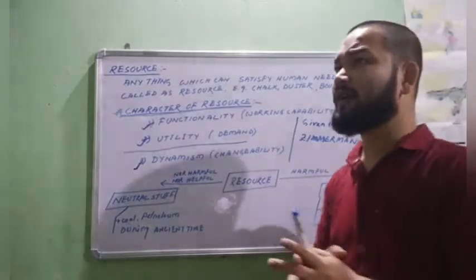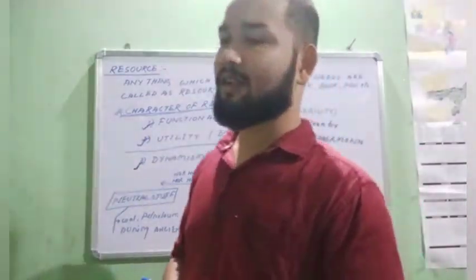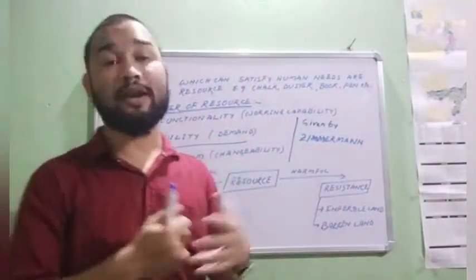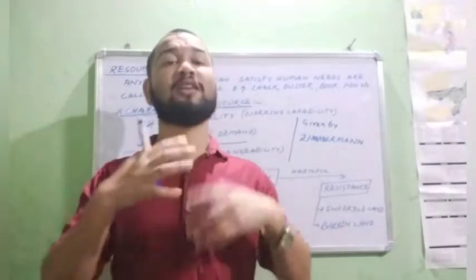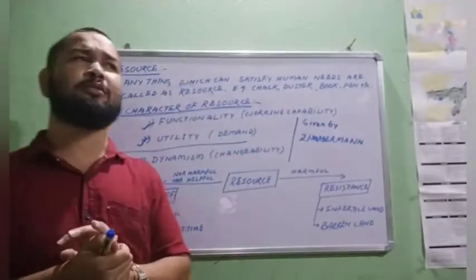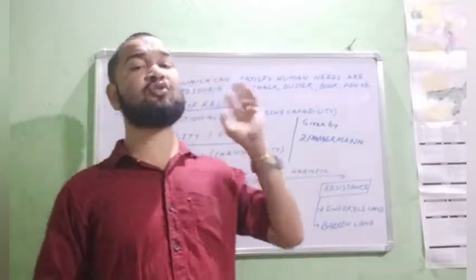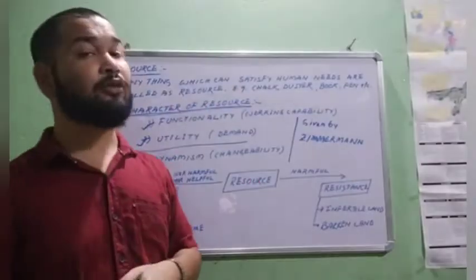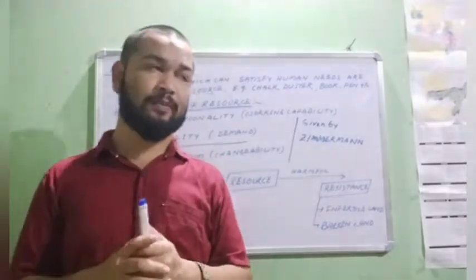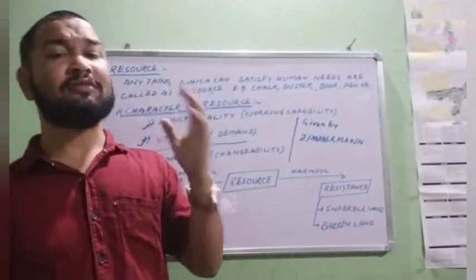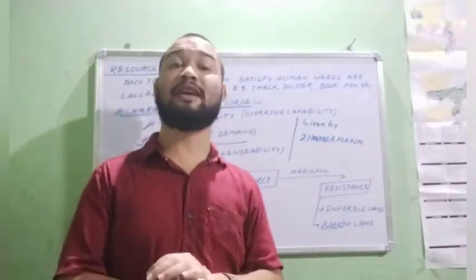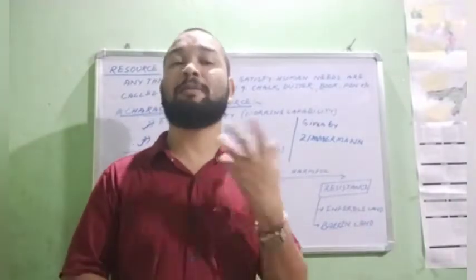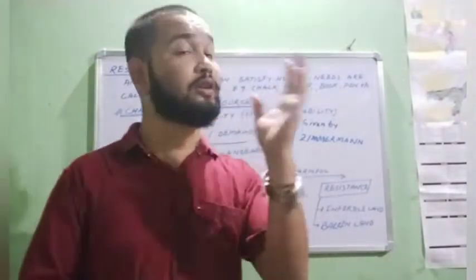The next topic is that not all substances on the earth's surface are working for human beings. Some of them are destroying human beings, some of them are helping human beings, and some of them are neither helping nor destroying. Some substances on the globe which are helping human beings are called resources.